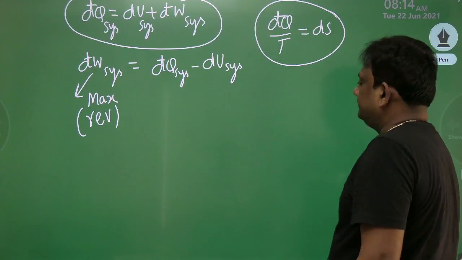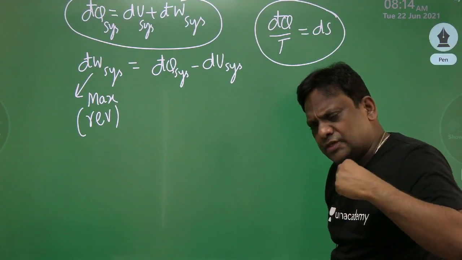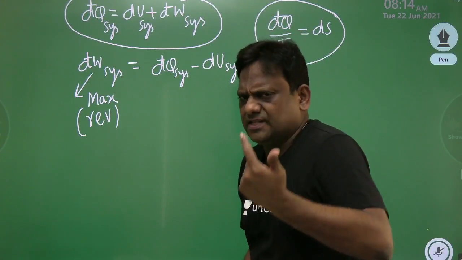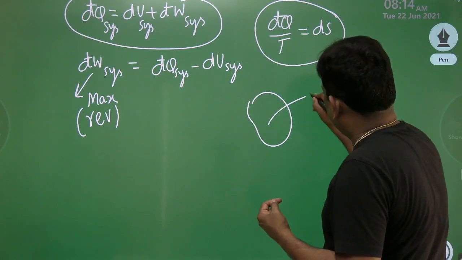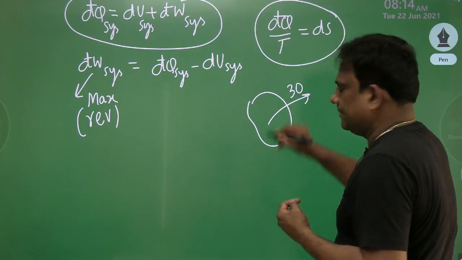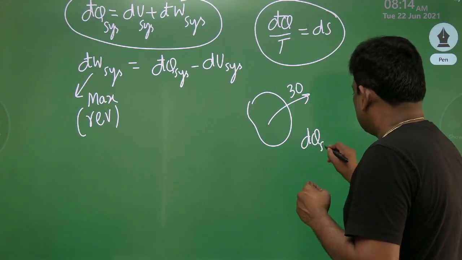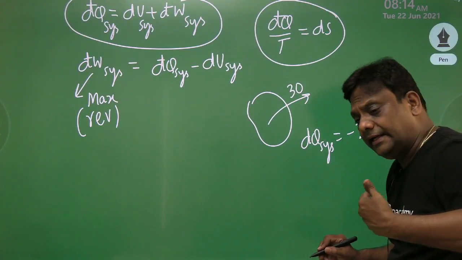Now, look, my dear students, if a system is losing a certain amount of heat, or it may be gaining also, vice versa, I am just giving an example. If the system is losing, say, 30 units of heat, for the system I will write minus 30. Who is gaining that heat?